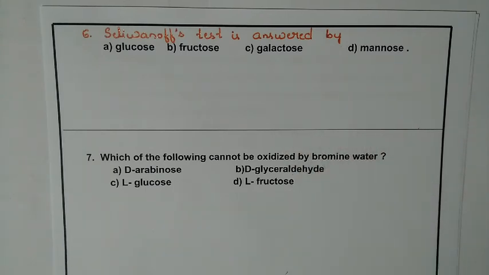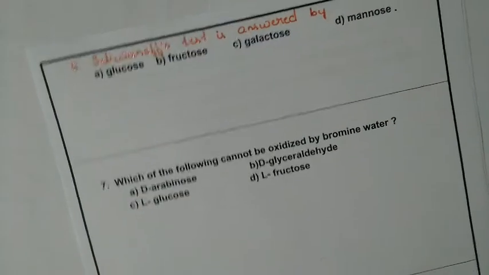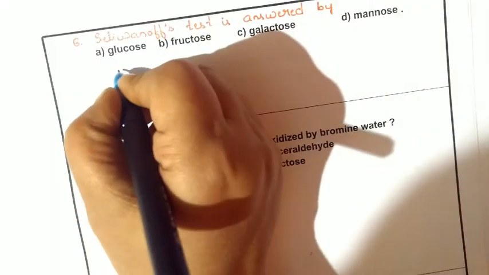Sullivan's test is answered by glucose, fructose, galactose, mannose. So it is a chemical test. Sullivan's test is nothing but a chemical test.